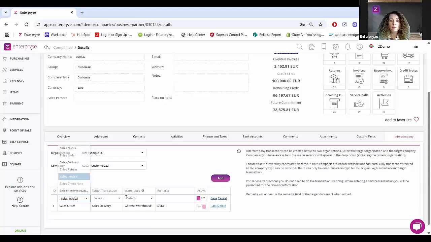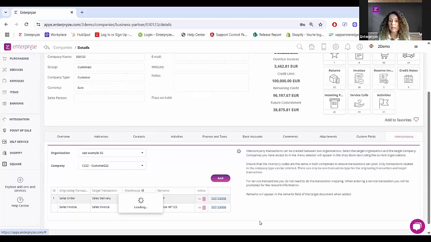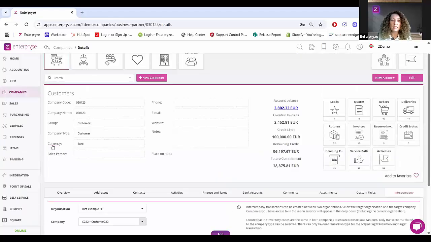So for example, if I actually do create invoices in the source organization, I might want to make sure that I also create the invoice in the target organization. And I can just put in that it's going to require a reference on it, and I can switch that on and simply click on save. Just to note that because I'm obviously putting in the warehouse, this implicates that I'm obviously doing item transactions for this particular customer. So if this wasn't an item transaction and there was only a service customer, the warehouse would of course be left blank.